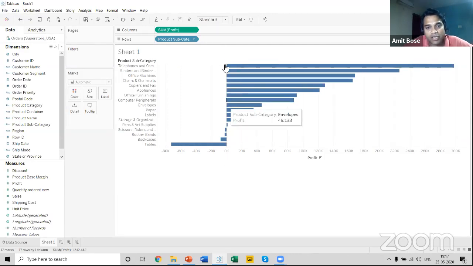So you can arrange your items in a visual with the help of these two options. One is ascending and the other is descending. This is a very important option that is available in Tableau. It is a very handy option.